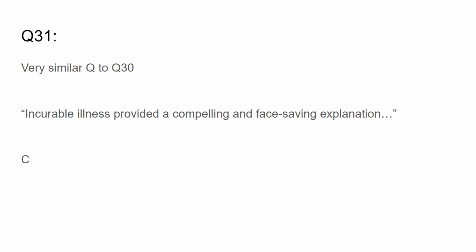Question 31, very, very similar to question 30. You'll see how ACER likes to stack these. Which of the following prompted the idea of hereditary diseases? So we've just said that doctors supported hereditary diseases as a matter of convenience. And the reason it was convenient is to provide a compelling explanation for incurable illnesses. So in other words, all these people came forward, they had illnesses that doctors couldn't explain or cure. And so instead of telling your patient, sorry, I don't know how to cure you, I don't know what this thing is, they just said, oh, it's a hereditary disease, there's nothing we can do about it.